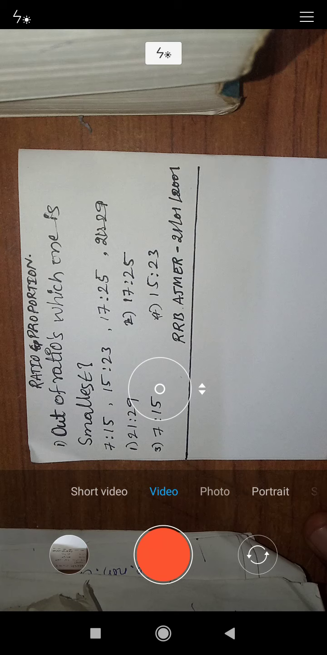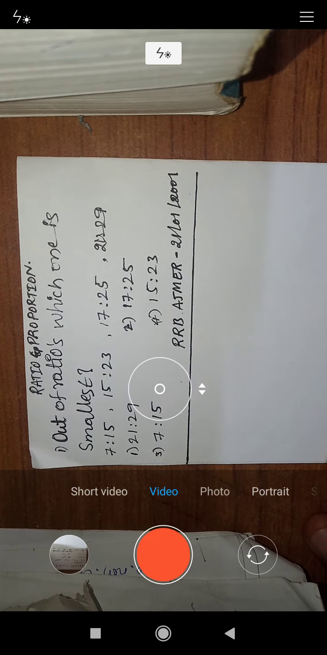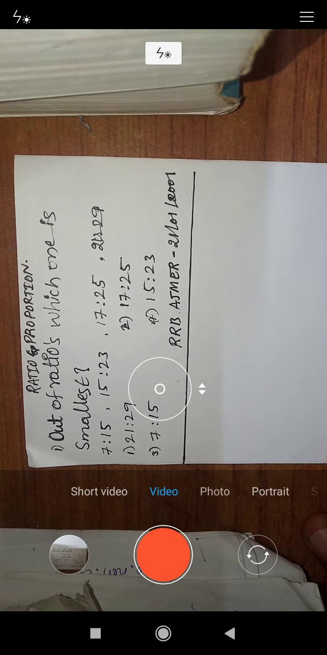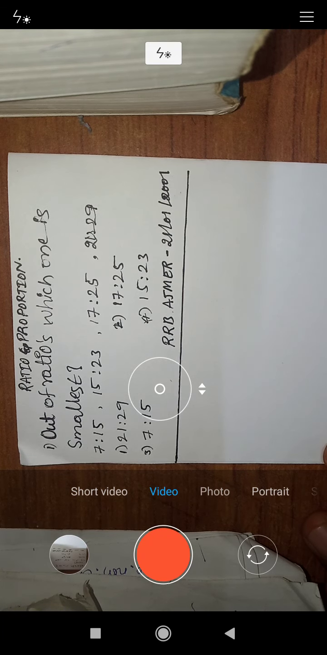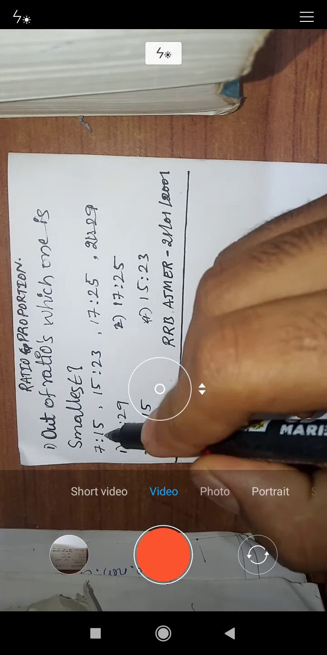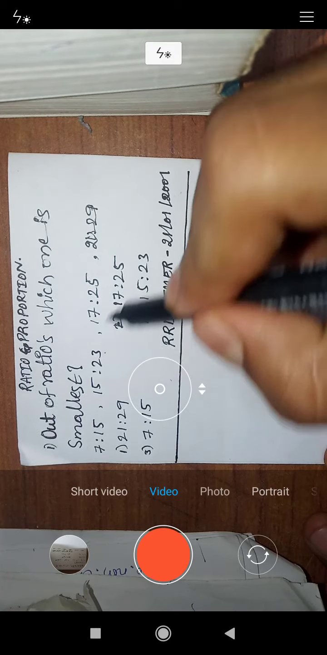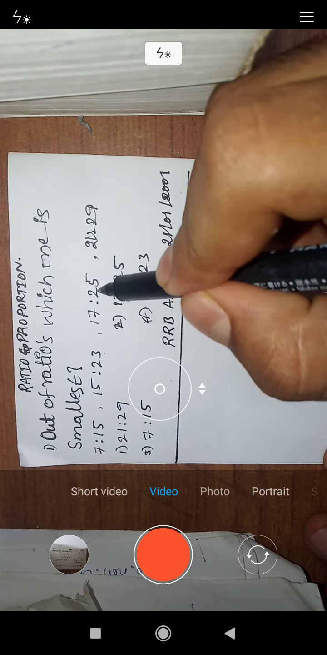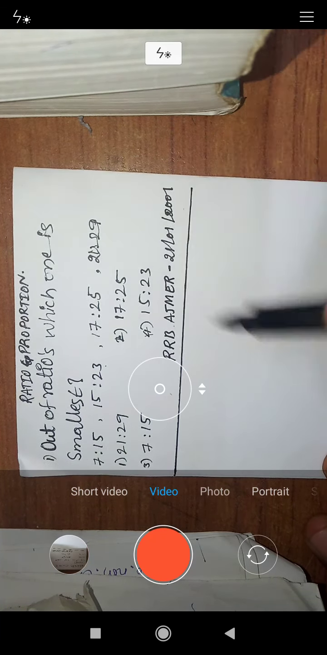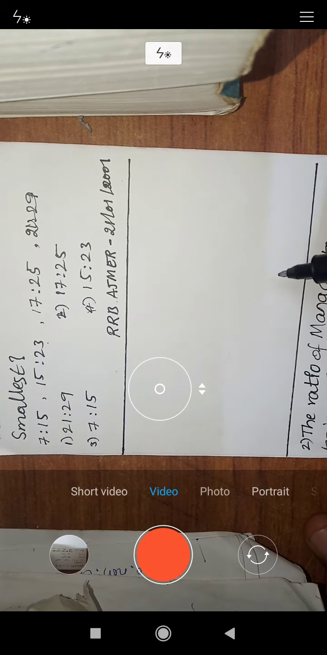I am now dealing with some ratio and proportion problems and some tricks about that. First question: out of the ratios, which one is the smallest? First is 7 is to 15, second one 15 is to 23, third one 17 is to 25, and fourth one 21 is to 29. It is the easiest.